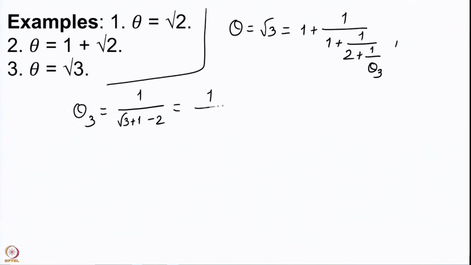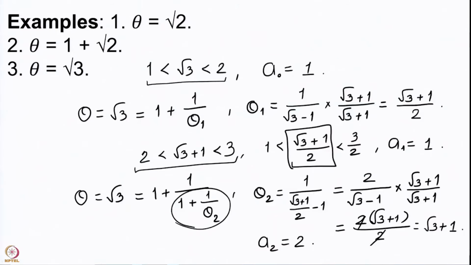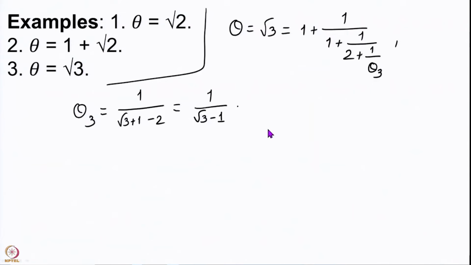So, this is 1 upon root 3 minus 1, but 1 upon root 3 minus 1 is something that we had already obtained here as theta 1. So, this happens to be equal to theta 1.